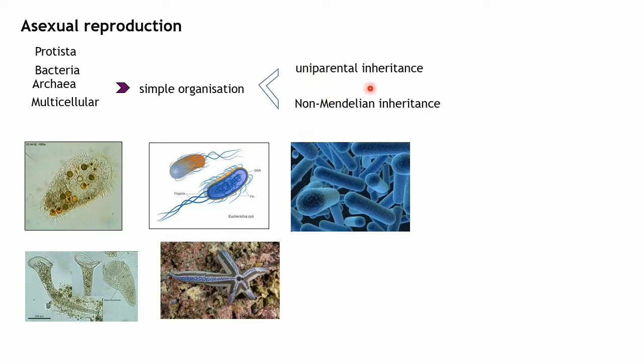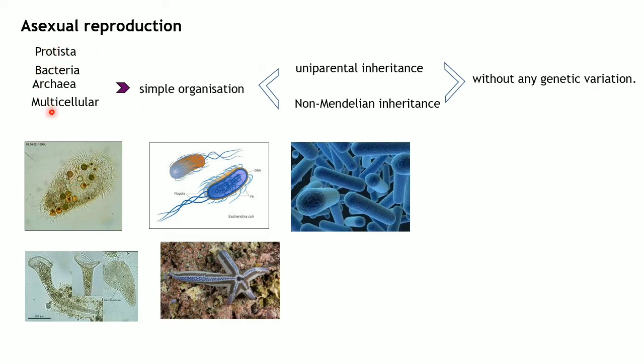What do I mean by uniparental? Uni means single, right? From a single parent, they inherit genetic information. So that is why they look exactly similar to each other. This uniparental inheritance is also known as non-Mendelian inheritance because it does not follow Mendel's law. You will be learning about Mendel's law in your future classes, but don't worry about it now. And you don't see any genetic variation in organisms that reproduce asexually.